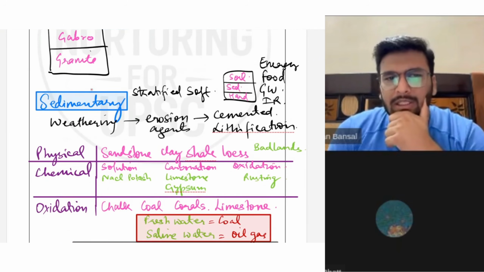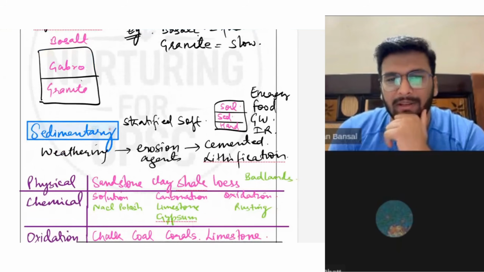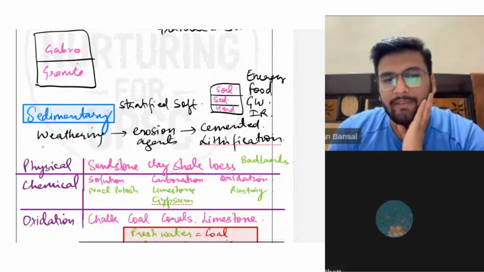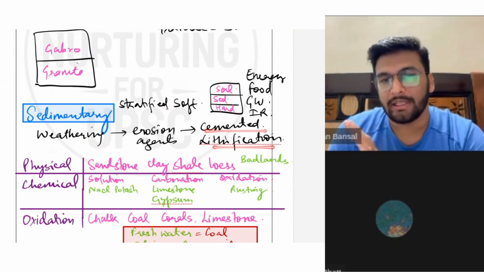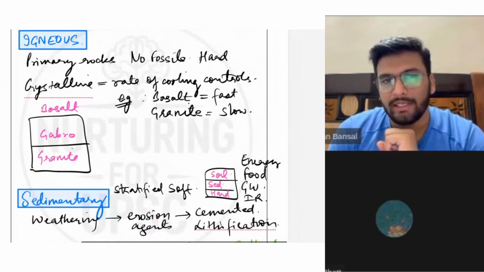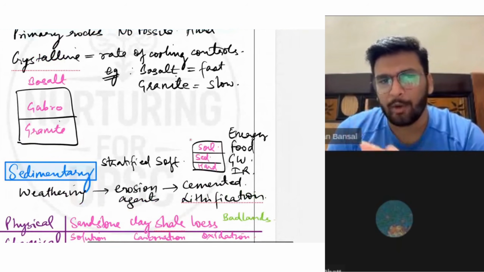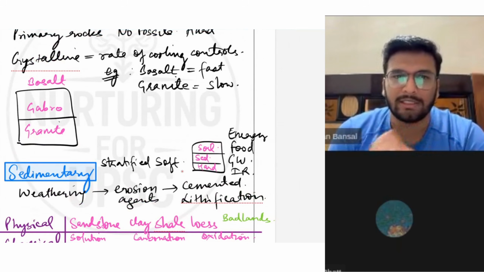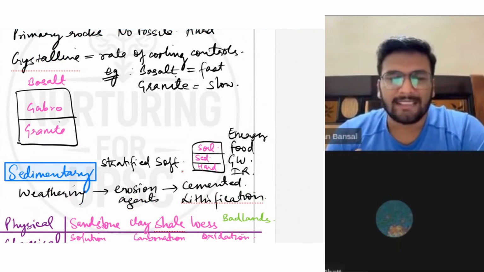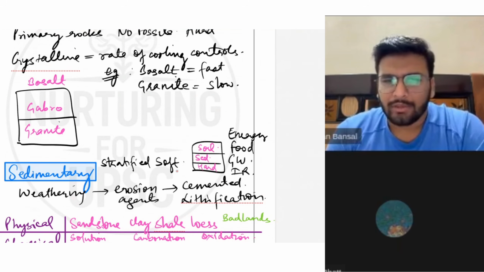Now sedimentary rocks are formed when rocks are broken down. Weathering will take place, and then erosion agents will bring them down. Then they will be cemented and lithified into stratified form, and that's why they are soft rocks. They are not hard rocks like igneous rocks. So each and every point I am telling you is important, because this is the conceptual part. If you are able to understand this conceptual part, it becomes easy to guess things in the mains examination or the prelims examination both. So they are soft rocks.